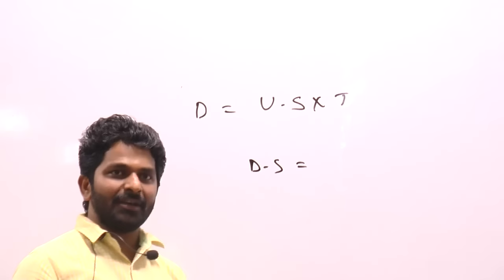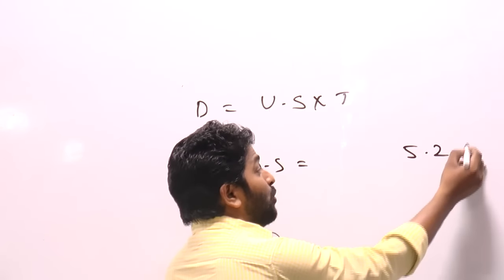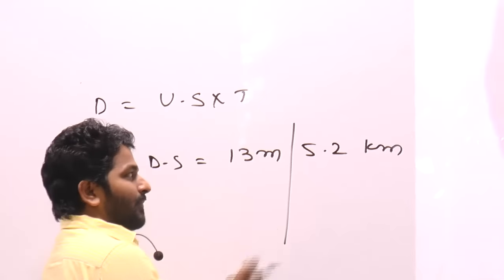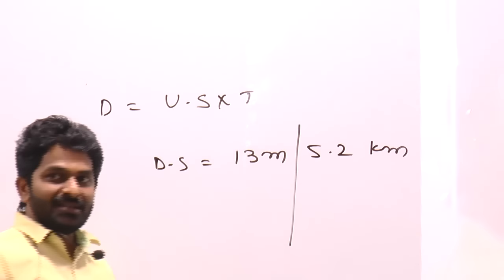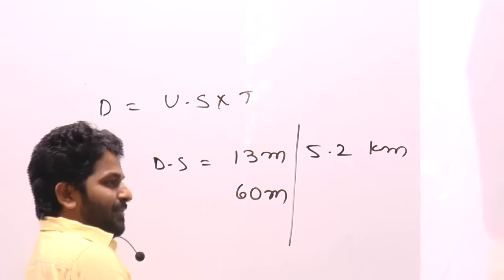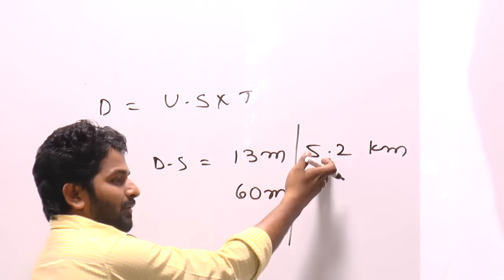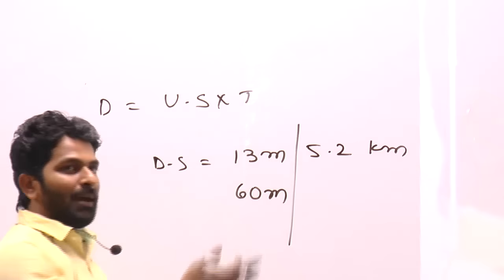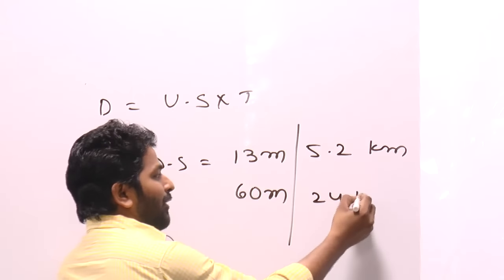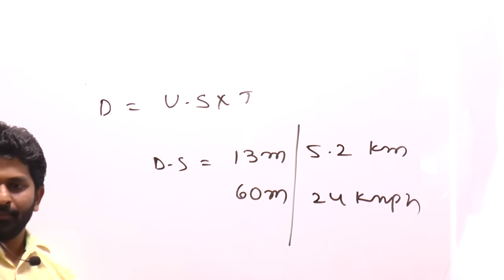Look at your first statement, and that says he covered 5.2 kilometers in 13 minutes. Speed means kilometers per hour, and hour means 60 minutes, so you have to calculate it for 60 minutes. 13 double is 26, double is 52. 5.2 into 60: double is 120, double is 240, by 10 is 24 kilometers per hour. This is the downstream speed. Okay?